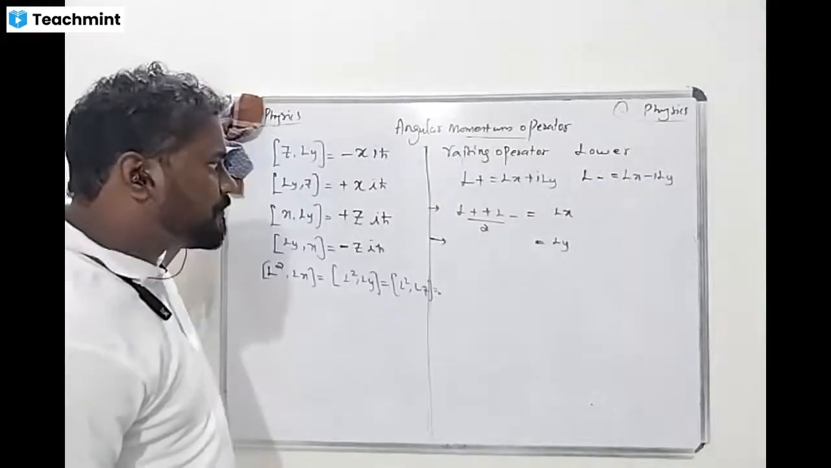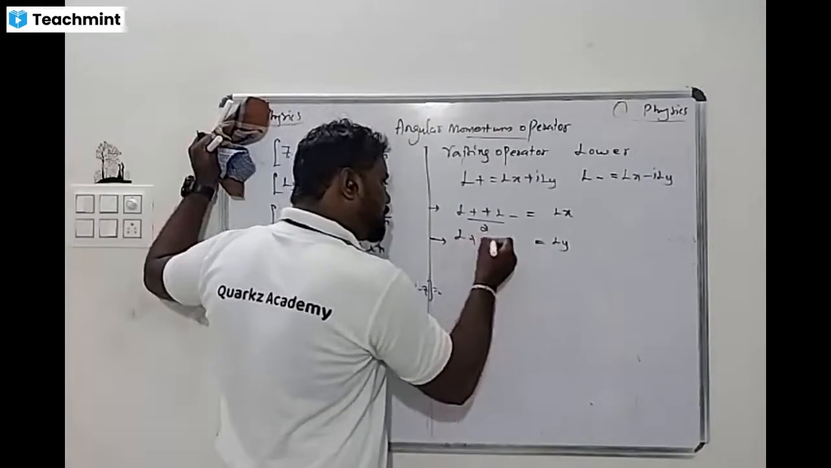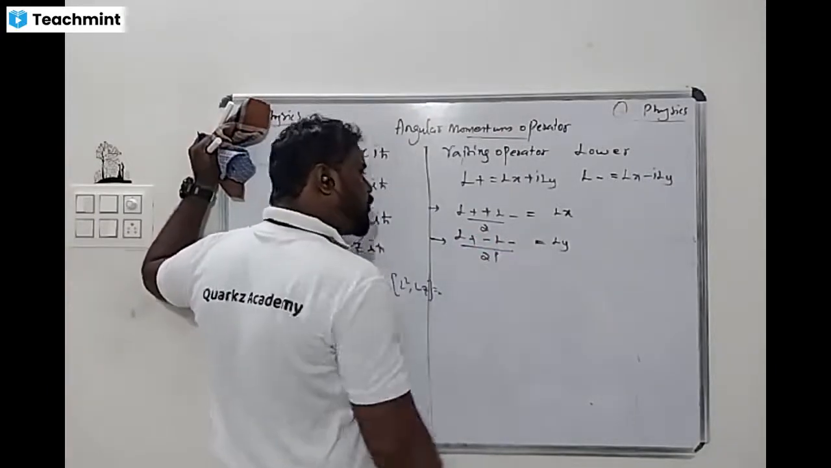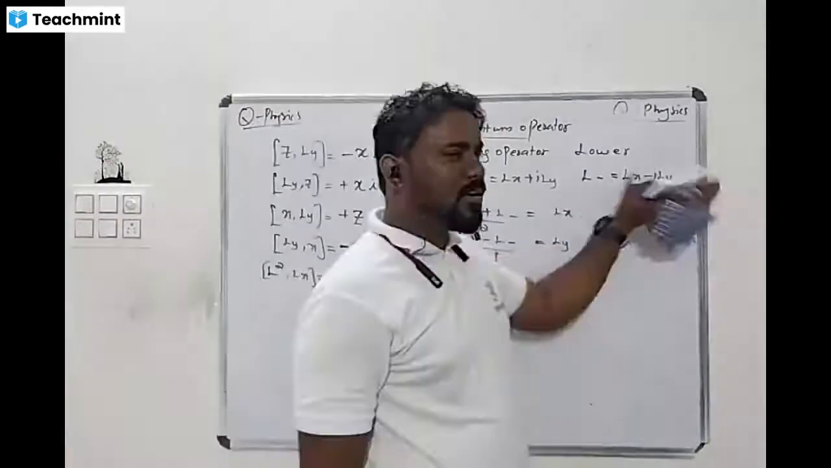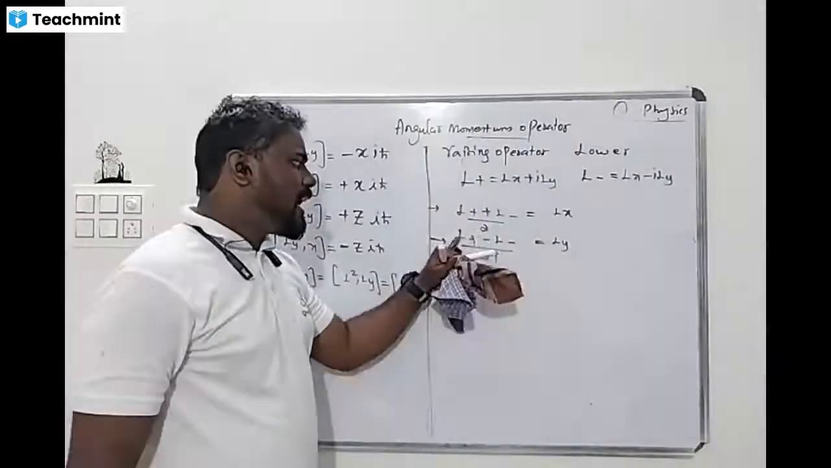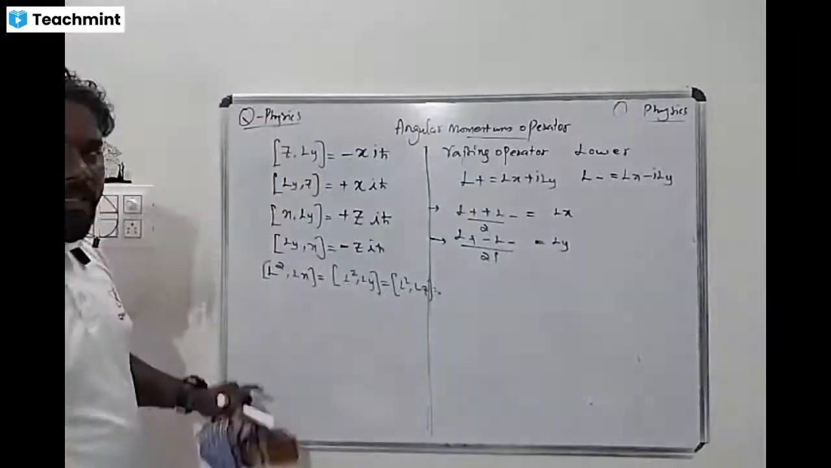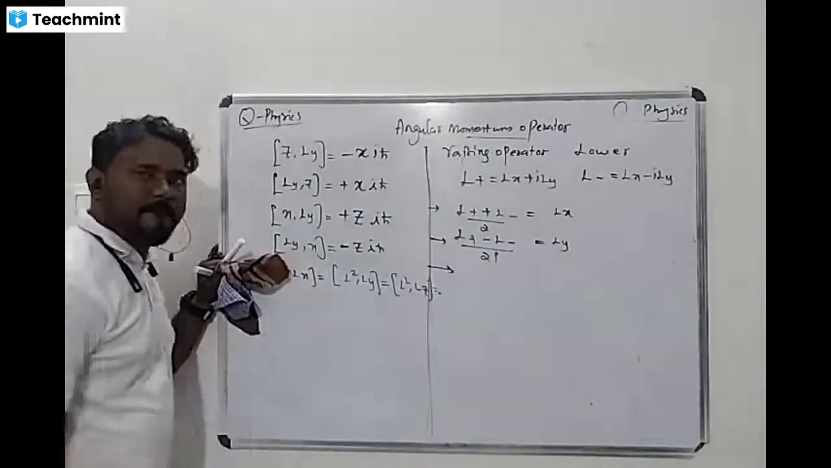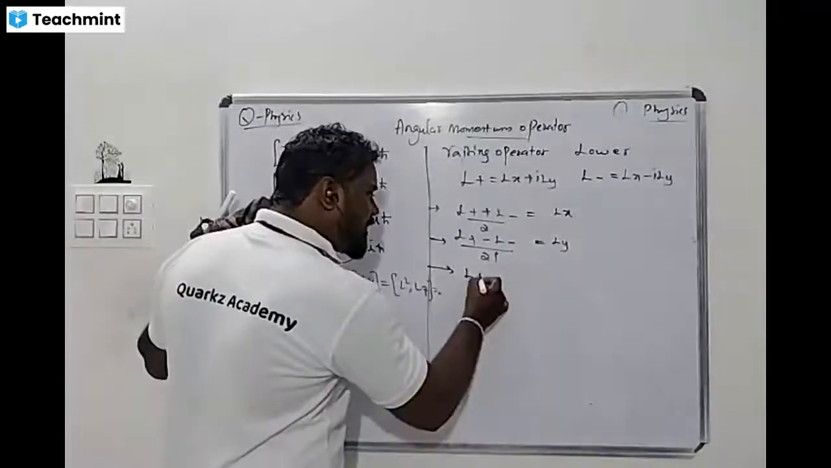What is Ly? L plus minus L minus divided by 2i. It is not 2, it is 2i, because of the i. So L plus plus L minus divided by 2 is Lx, and L plus minus L minus divided by 2i is Ly. Yes or no? Is it clear? Yes, sir. Next, L plus L minus.